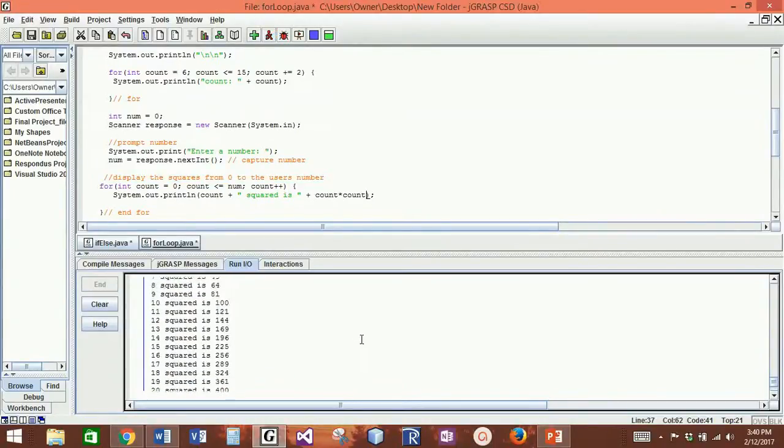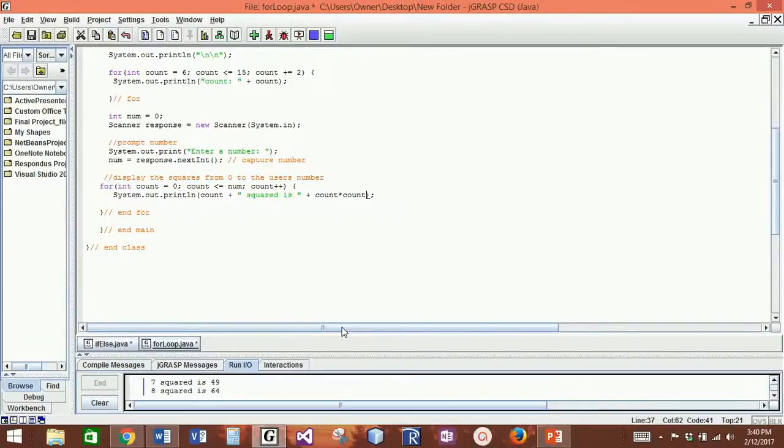So a for loop is really, really good if I want to count. Count up, count down, count by 2s, count by 45s. If I want to count, or if I know how many times I want to do it, a for loop is very good at that.